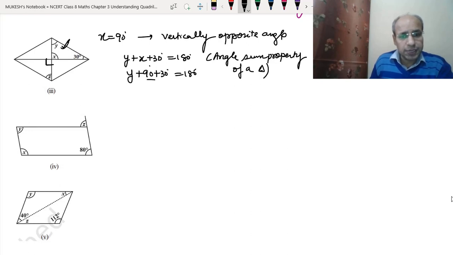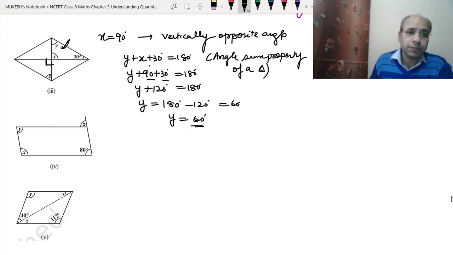So 90 plus 30 is 120. So y plus 120 degree equals 180 degree. So we have y equals 180 degree minus 120 degree, which is equal to 60 degree. So that means we have found y equal to 60 degree. So this x became 90 degree, this y became 60 degree. Now we have to find the z.